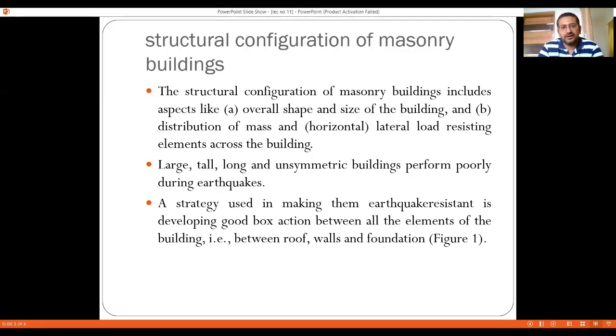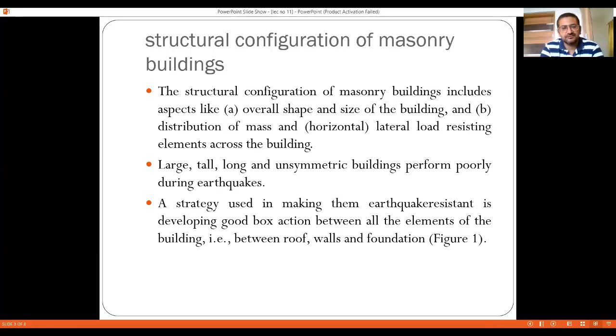Then, introduction of horizontal bands along the height of the building, such as the sill band, lintel band, roof band, gable band, right? And also, if necessary, the size of the doors and windows should be limited, and in that case, the location is also important. Then the aspect ratio, that is height to thickness and length to height ratio, should also be limited so that toppling or out of plane bending of the wall is prevented.